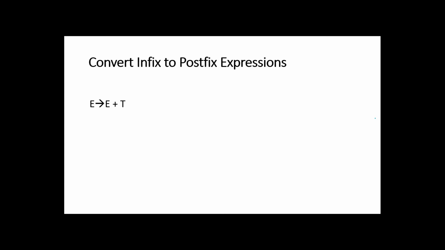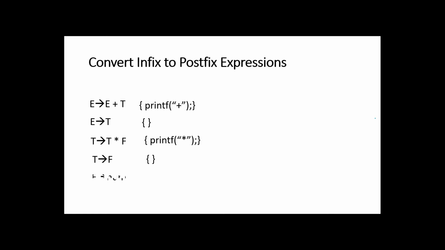So E gives E plus T. The semantic rule is, first we have to print plus. Then for E gives T, the semantic rule is nothing, it is empty. Then for T gives T star F, the semantic rule is printf star. Then for T gives F, the semantic rule is empty. And for F gives num, the semantic rule is printf num dot L value.